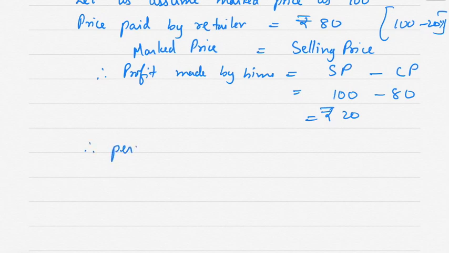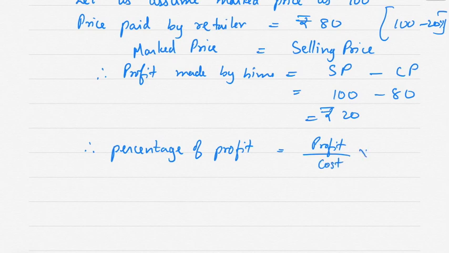Therefore, percentage of profit is equal to profit upon cost into 100, which is 20 upon 80 into 100, which is 25%.